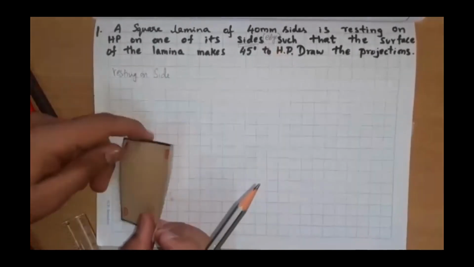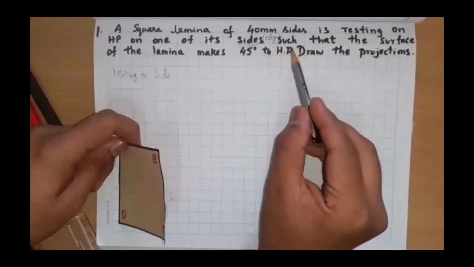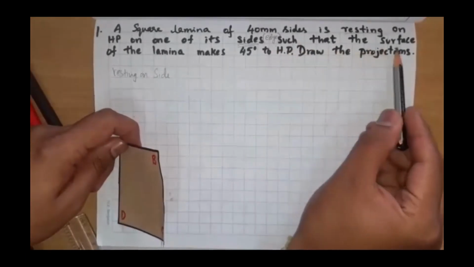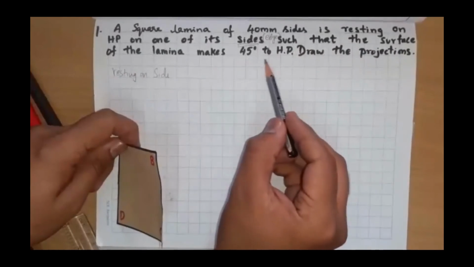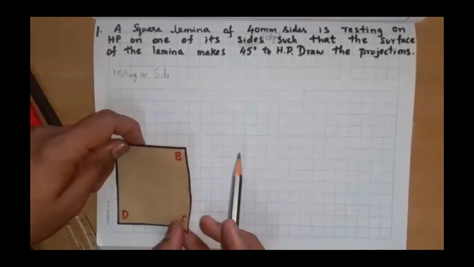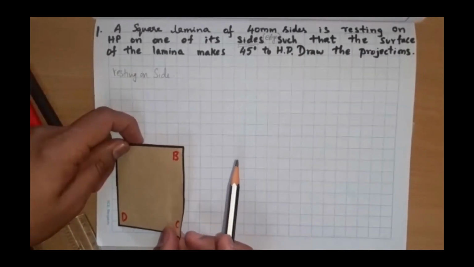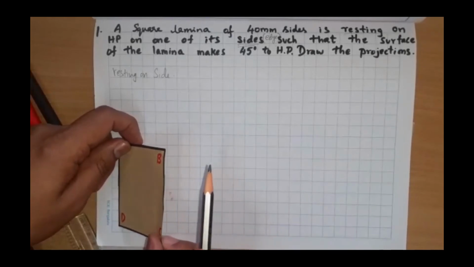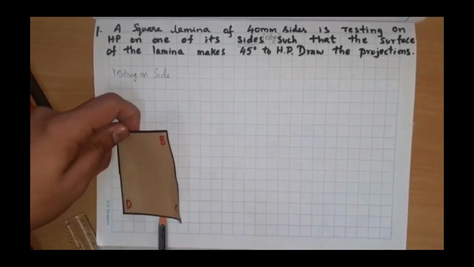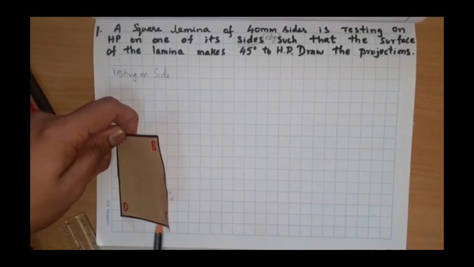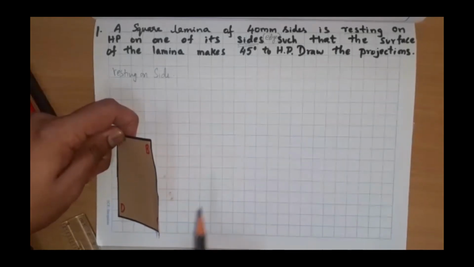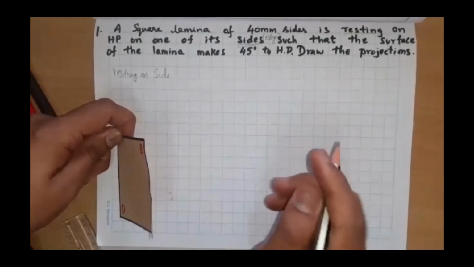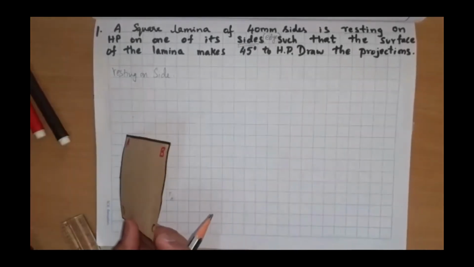It is resting like this means till here problem is over, such that the surface of the lamina makes 45 degree to HP. See, I don't know this inclination, 10 degree, 20 degree, 30 degree, but it is given, so you have to incline it in such a way that this angle is 45 degree. Now draw the projections. Are you able to get it? So this is the condition.